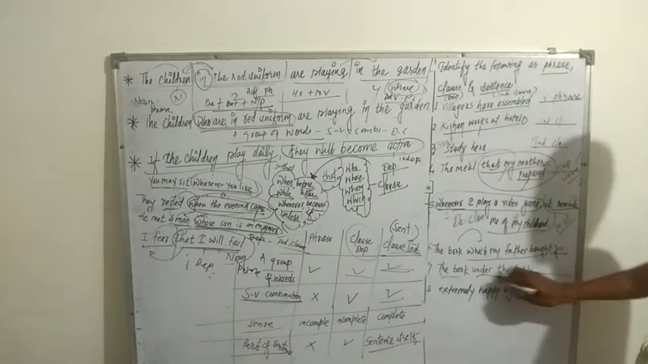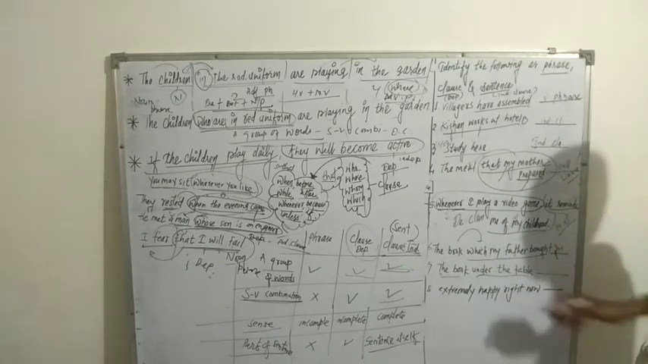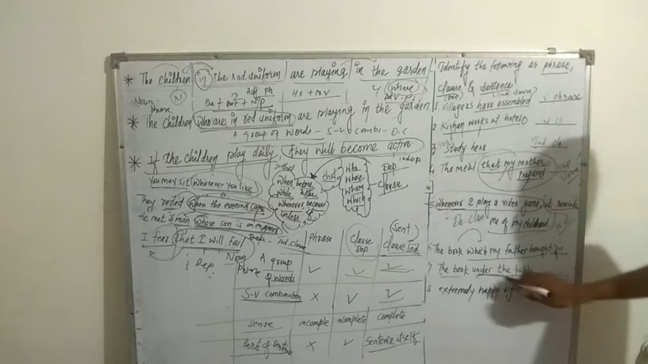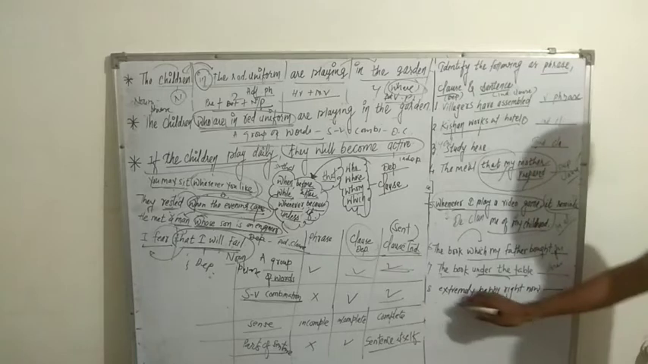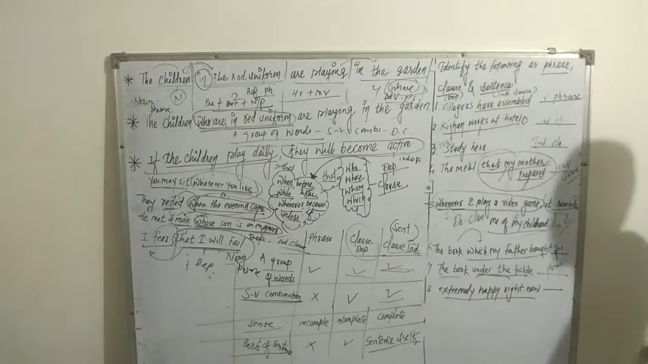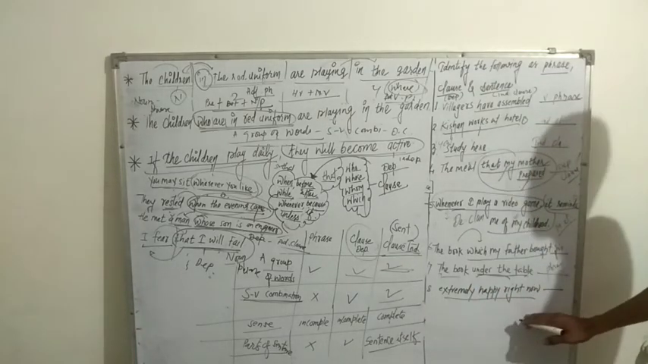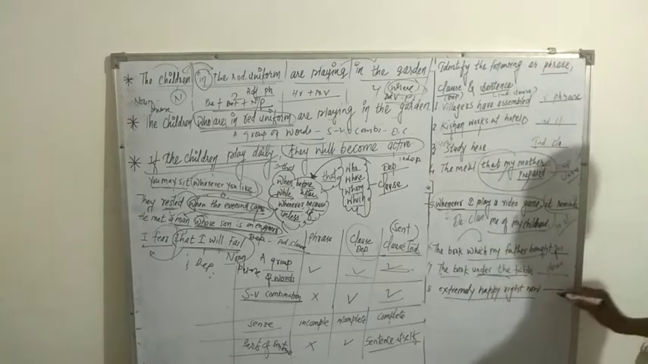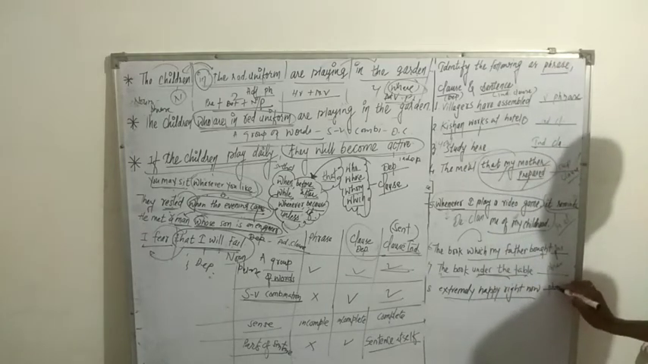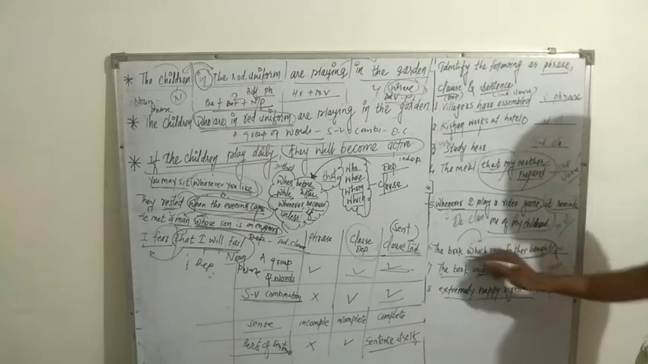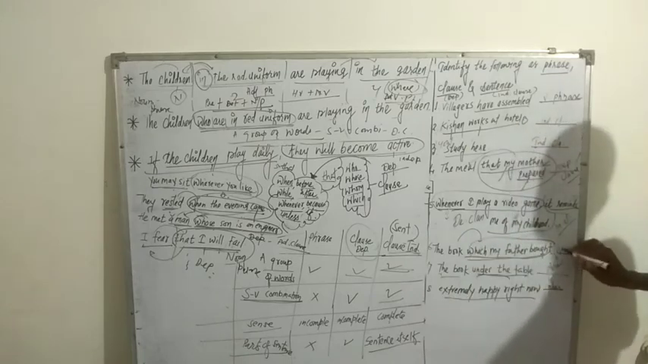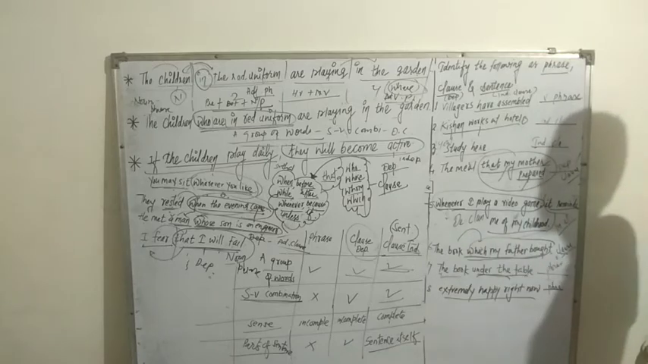Next, the book under the table. Under the table is also a phrase. And extremely happy, and happy right now. It means it's a group of words but doesn't have a subject-verb combination, so it's a phrase. The book which my father bought. It's not a phrase, it's a clause. And it's an adjective clause.